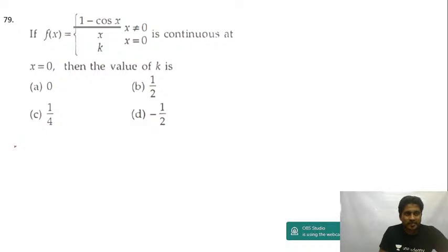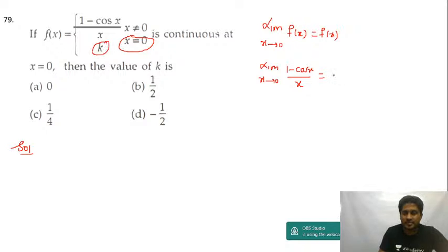If the function is continuous at x equal to 0, what should be the value of k? Right, so it's already continuous. So let me take it like this: limit x tending to 0 of f of x is equal to f of 0. Now that's equal to limit x tending to 0 of (1 minus cos x) upon x, and at x equal to 0, the output is k. That's already mentioned in the question, so this is k, this is given.